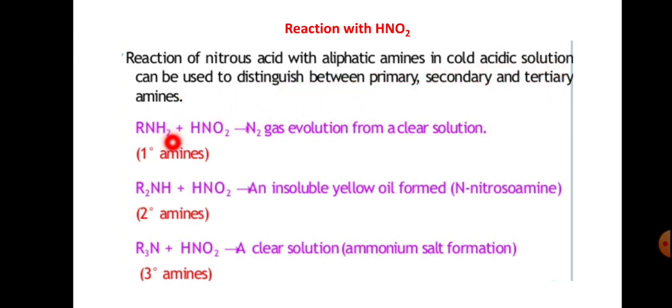and tertiary amines. Primary amines react with HNO2 and N2 gas is formed, and nitrogen and water, and ethanol are also formed. So this can be easily identified by the N2 gas evolution from a clear solution. And secondary amines on reaction with HNO2 form an insoluble yellow oil, that is N-nitroso-amine. Tertiary amines give a clear solution, and ammonium salt is formed.